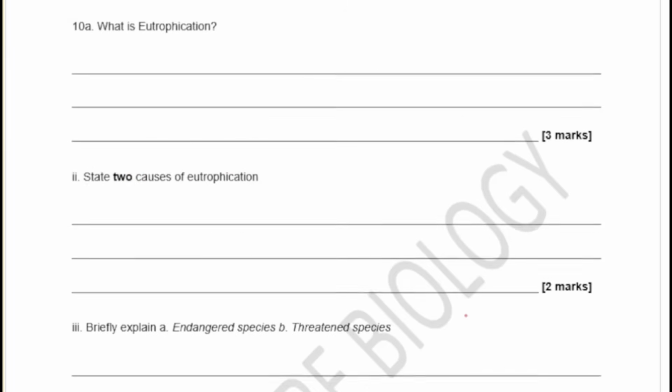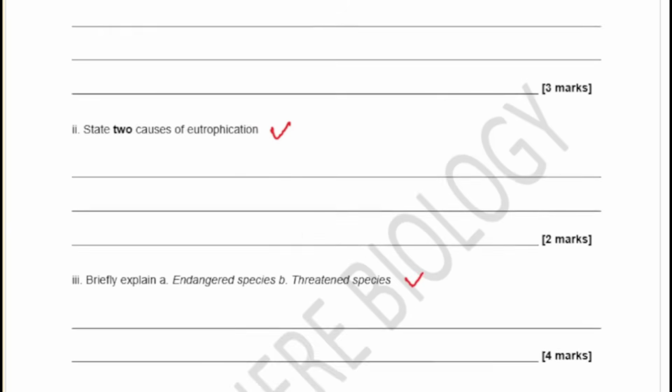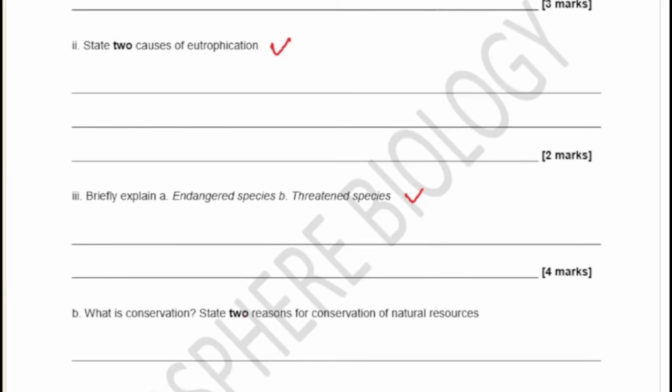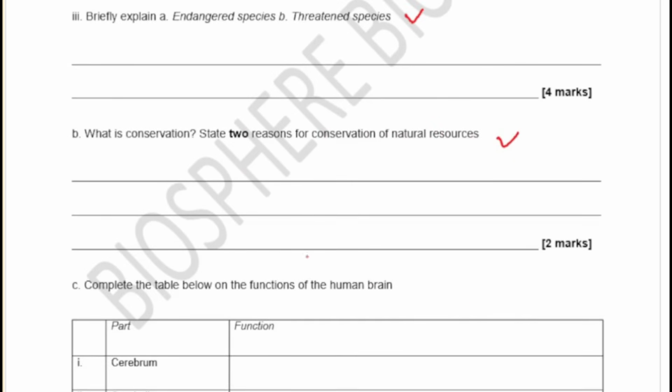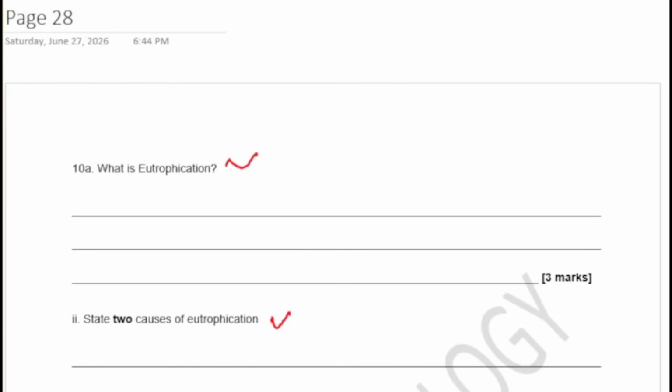All right, so moving on to the next question. What is eutrophication? Very important. Eutrophication is very, very important to you. State 2 causes of eutrophication, and then briefly explain endangered species and threatened species. You need to explain that very briefly. And then what is conservation? State 2 reasons for conservation of natural resources. And then we have this table on the different functions of the parts of the human brain, cerebellum. You'll see the other ones as we move to the other set of slides there.